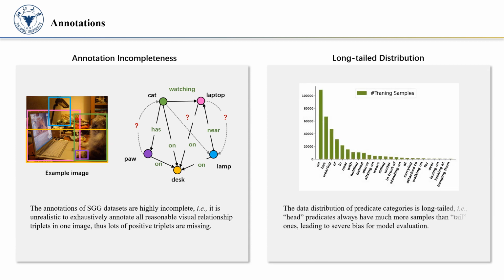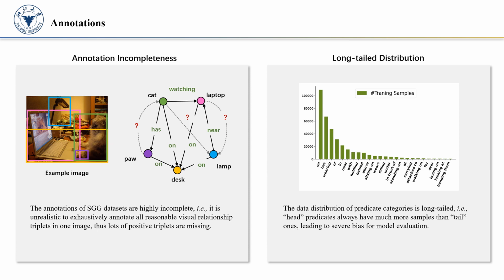Head predicates always have much more samples than tail ones, leading to severe bias for model evaluation. The predicates for the head categories dominate recall performance. To observe the performance on each predicate category and treat each category independently, recent work exploits mean recall for evaluating unbiased SGG.